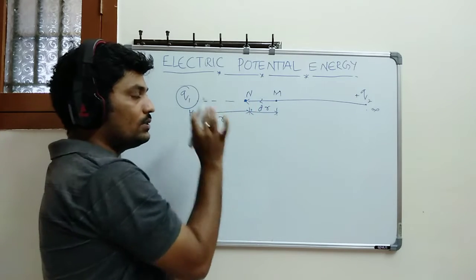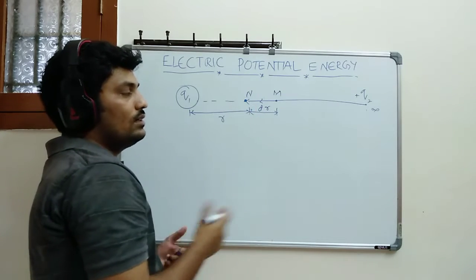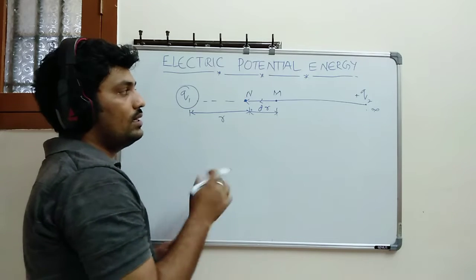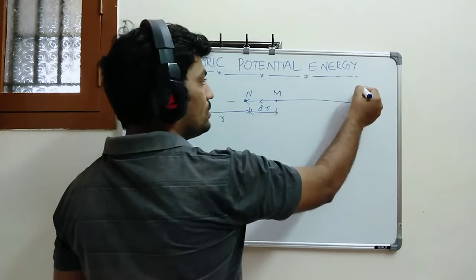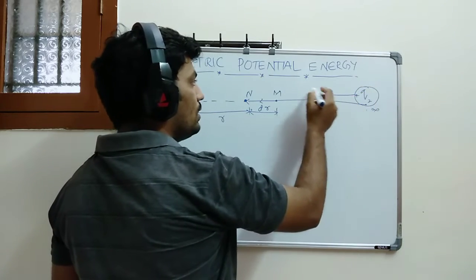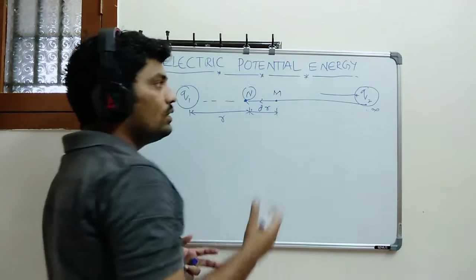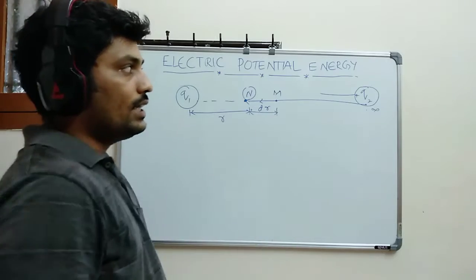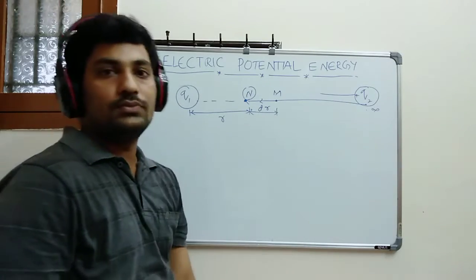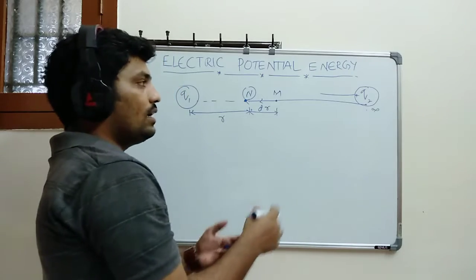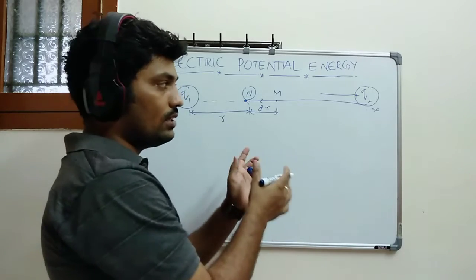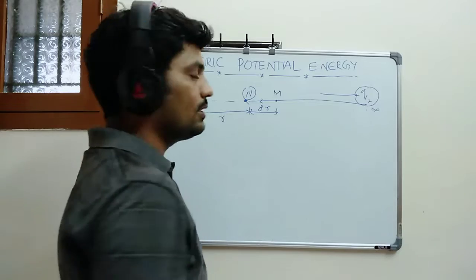If I bring it to this point, what is the potential energy? Here I am doing work on the Q2 charge to bring it to point n. I am doing work on the test positive charge, which is Q2. Let me explain from the basics.